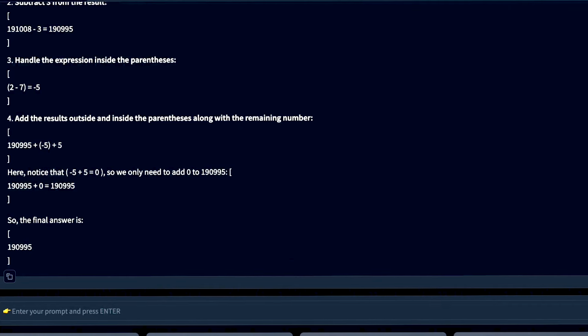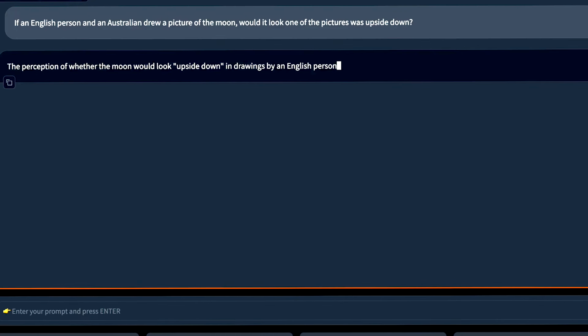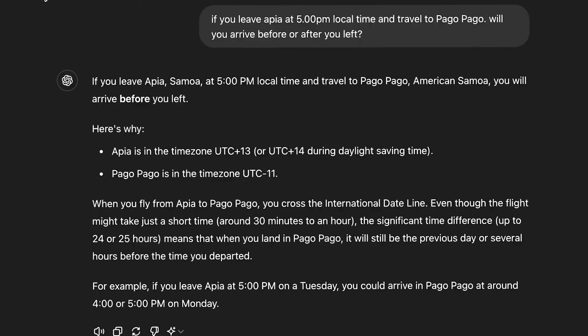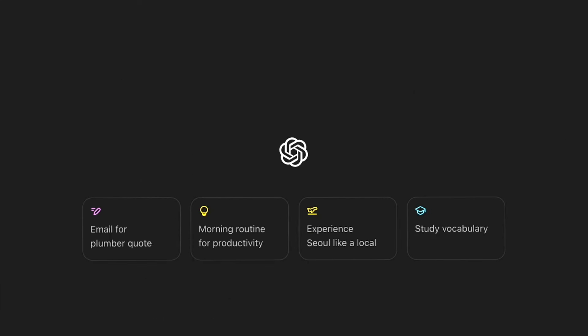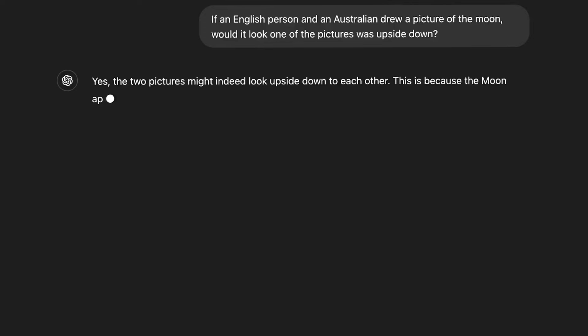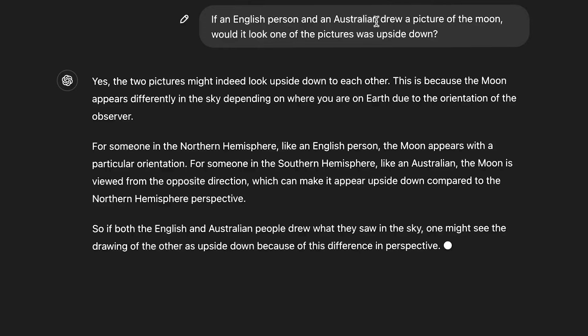So if I ask it something like, if an English person in Australia drew a picture of the moon, would it look upside down? You can see here, it's sort of flipping between its answers. It's saying it doesn't look upside down. It's doing a lot of reasoning. And then eventually it says, well, actually, there could be a perception that it's upside down. And again, if we ask our favorite GPT-4o, it's going to say, yeah, absolutely, it's going to look upside down. Yes, they may look upside down. And it gives a fairly quick answer there.